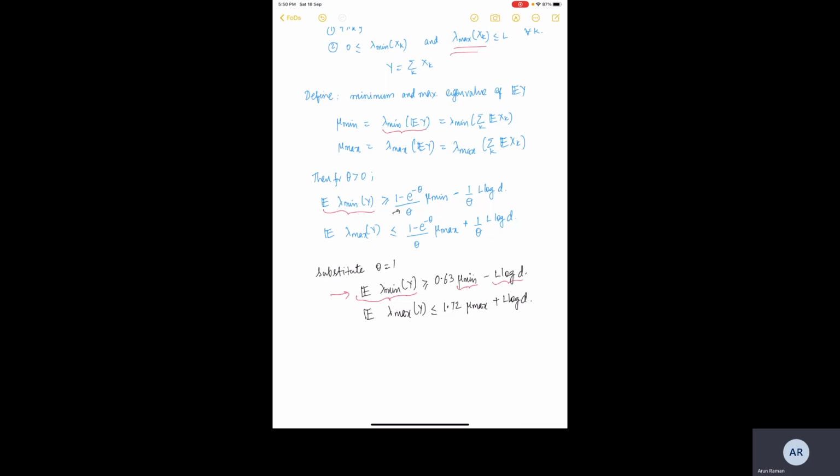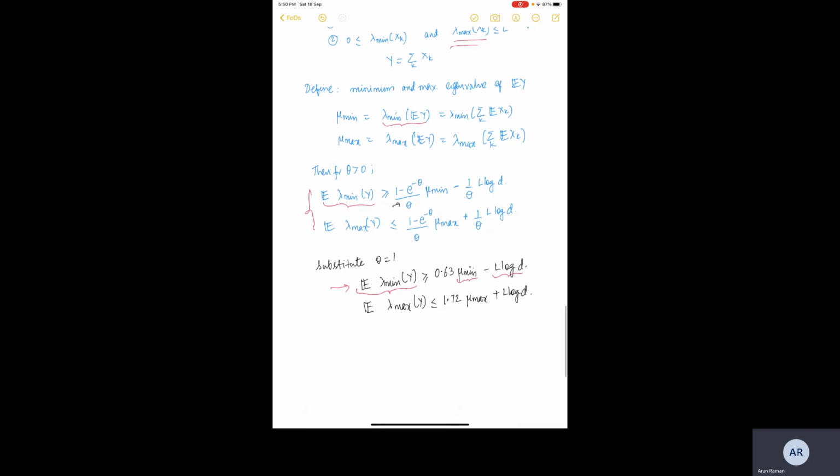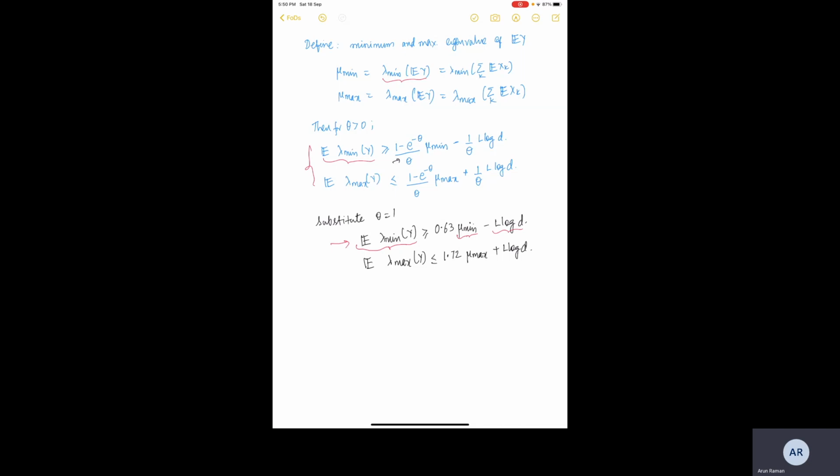Okay, so these were the bounds on the expectation. We can similarly write probability bounds as well, which is what we have been doing for the past 2-3 lectures.